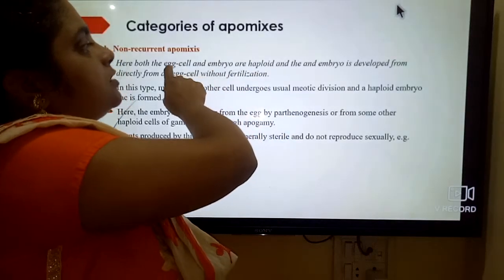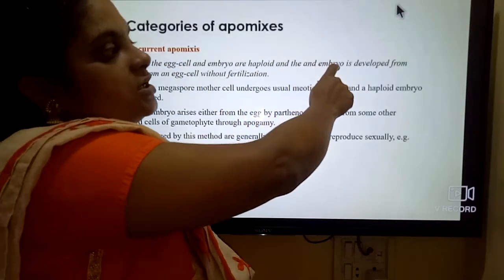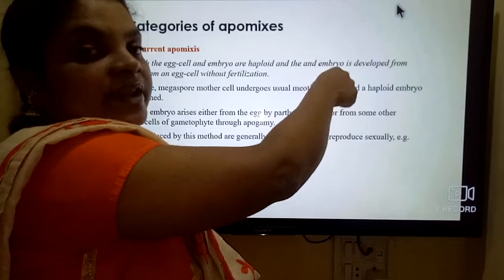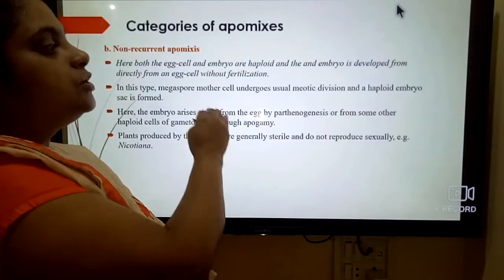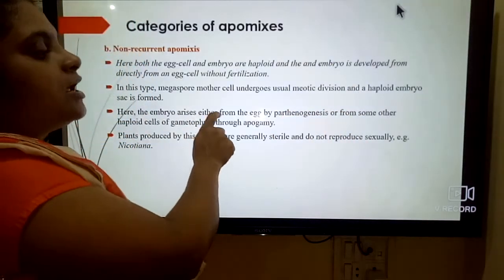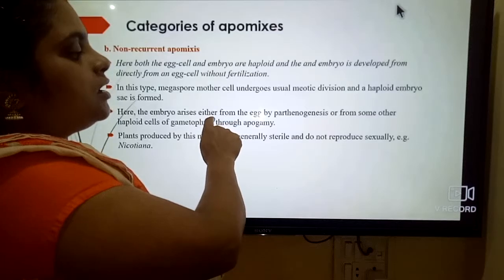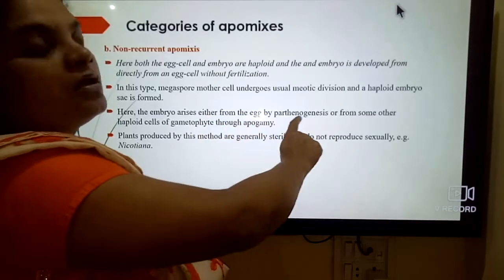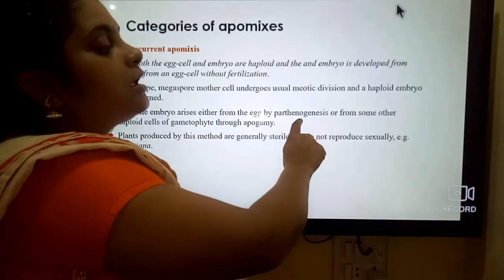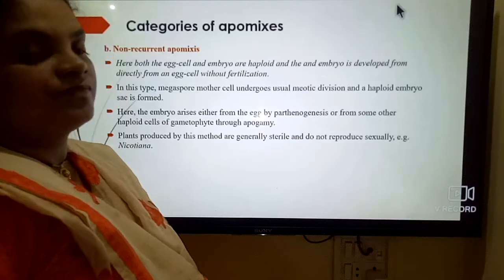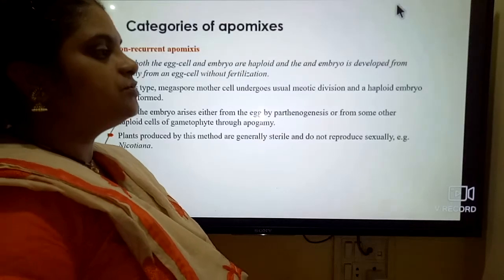This haploid egg cell directly produces the embryo. Here the embryo arises from the egg cell, and this condition is called parthenogenesis.